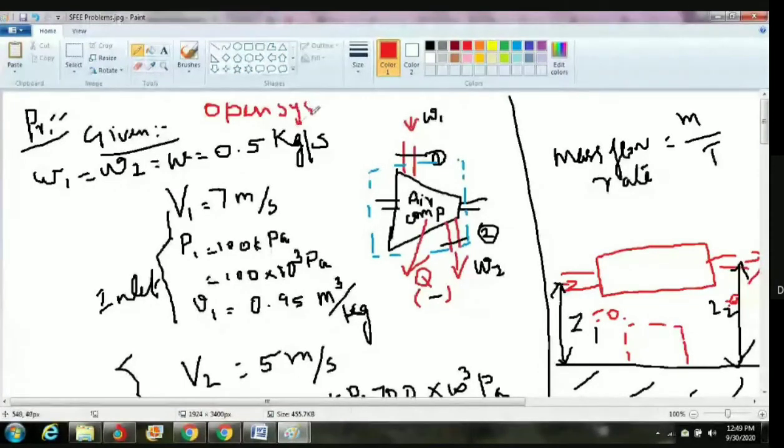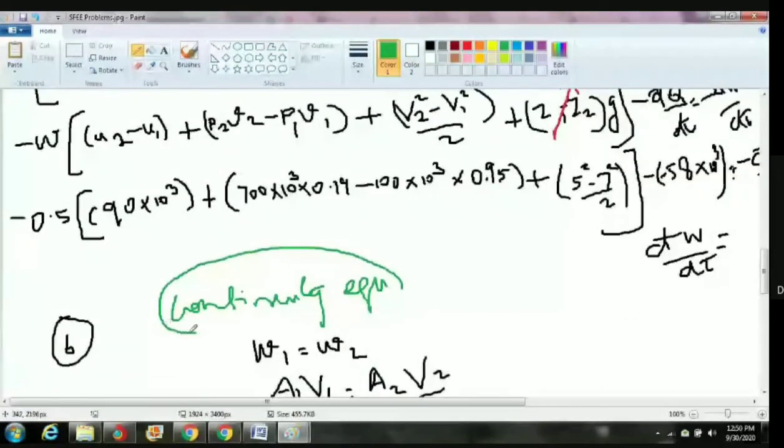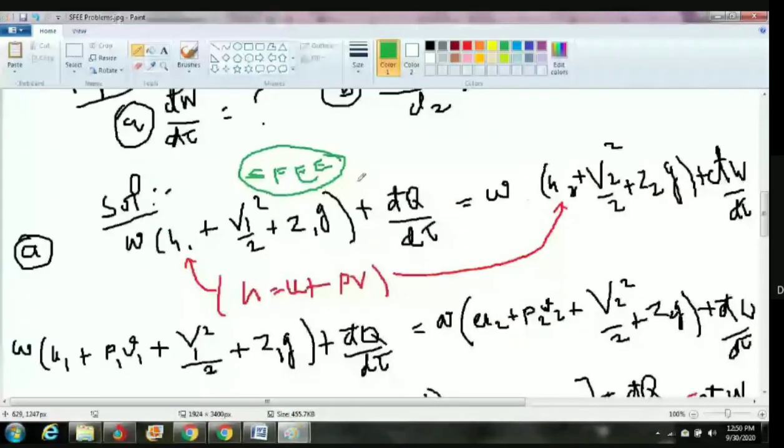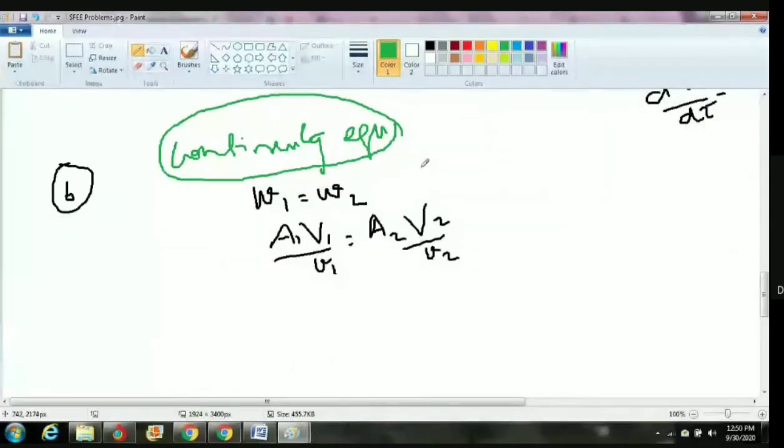Okay, two systems: one is open system, another is closed system. This is an open system. In the open system, we have two formulas. One is the steady flow energy equation formula, the second is the continuity equation formula. Already we used the steady flow energy equation, so we cannot use it one more time. So we have to use the other equation, that is the continuity equation: W1 equal to W2, that is A1 V1 divided by v1 equal to A2 V2 divided by v2.